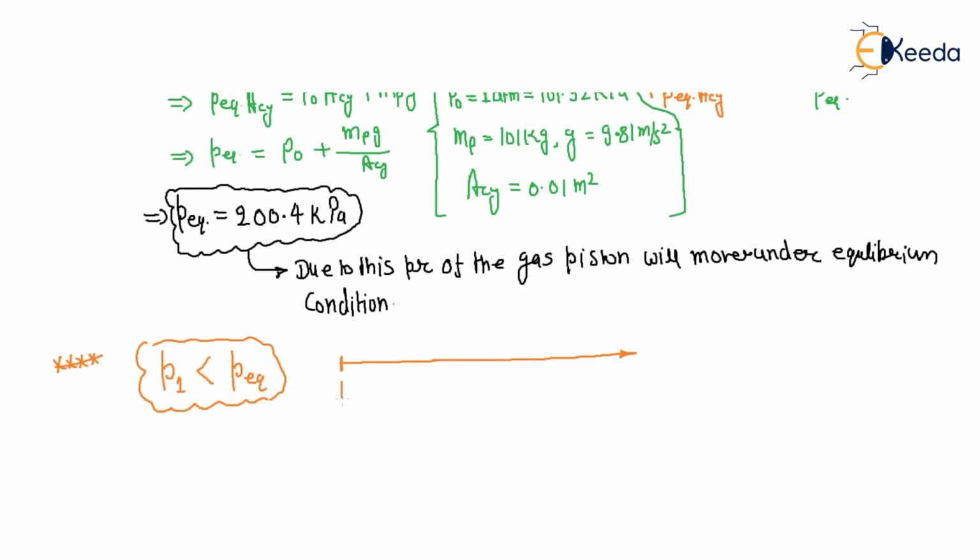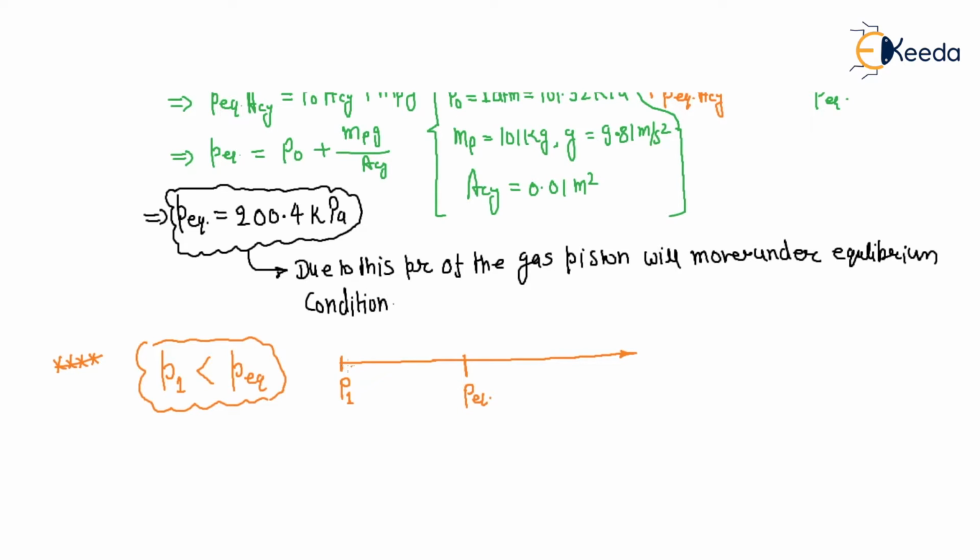Let's suppose initial pressure P1, right? So P1 is the initial pressure, and there is P equilibrium, and this is above the P equilibrium.